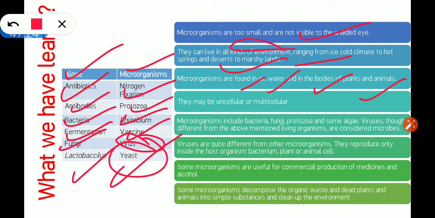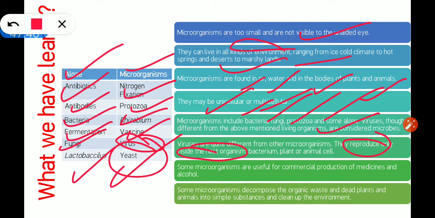Microorganisms can be unicellular or multicellular. They include bacteria, fungi, protozoa and some algae. Viruses, though different from the above, are also considered microbes. Viruses are quite different from other microorganisms because they reproduce only inside the host organism.